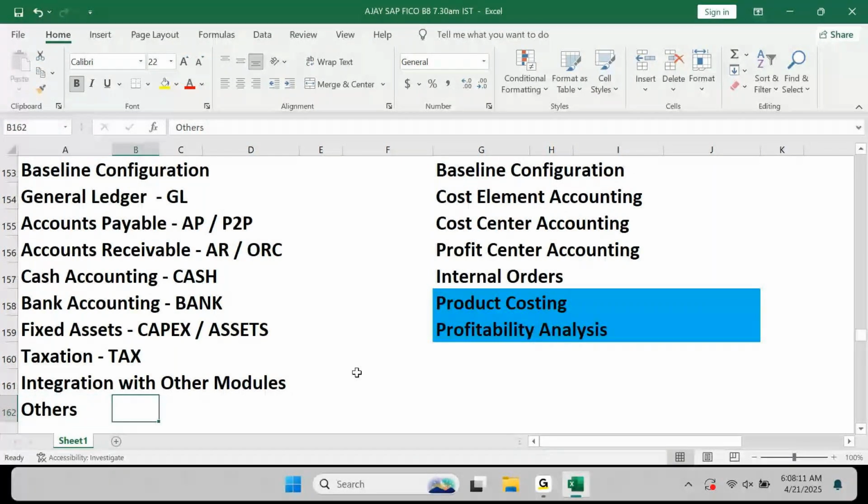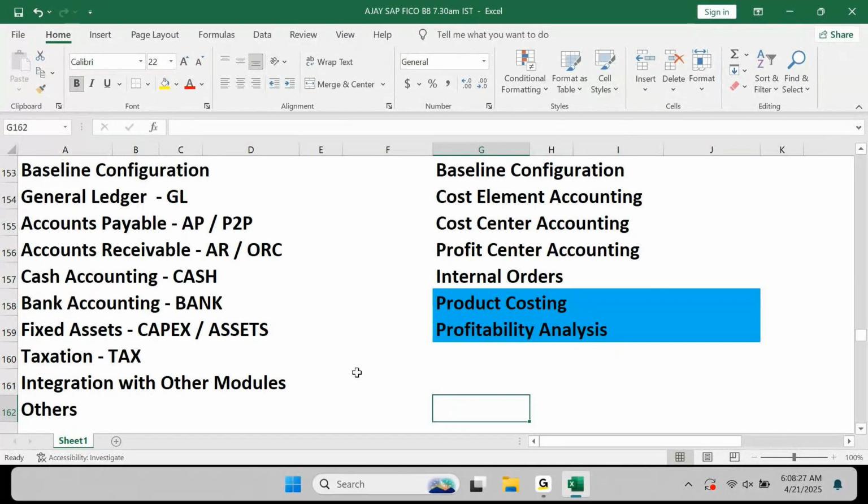On the other side, in controlling, we understood you have baseline config of controlling, cost element accounting, profit center accounting, internal order, product costing, profitability analysis.